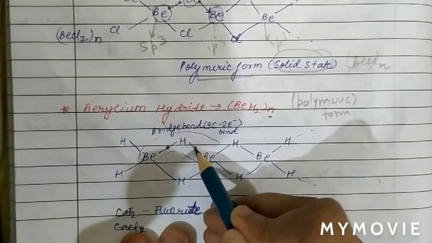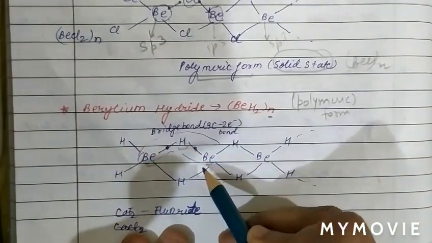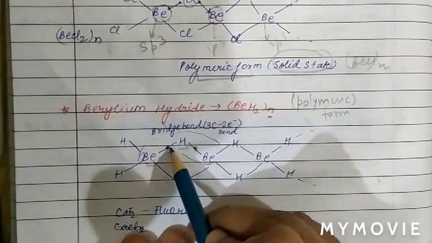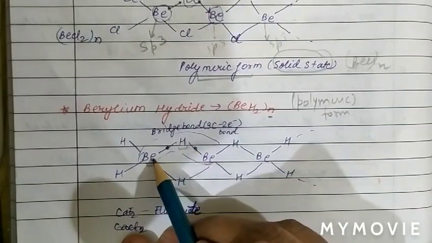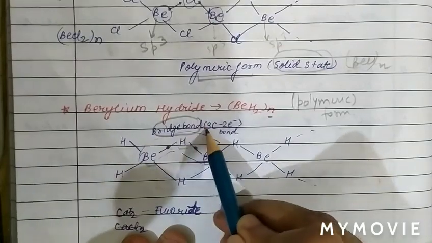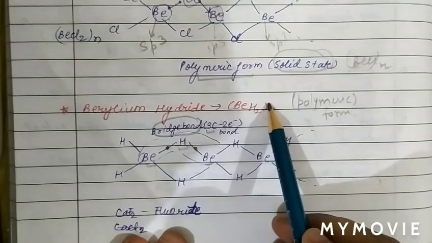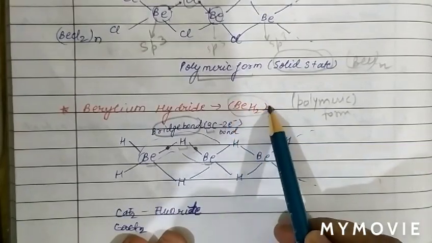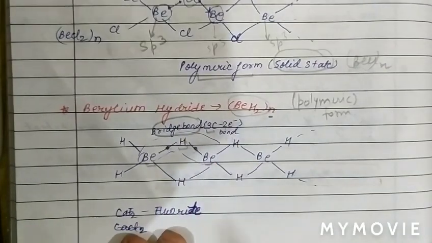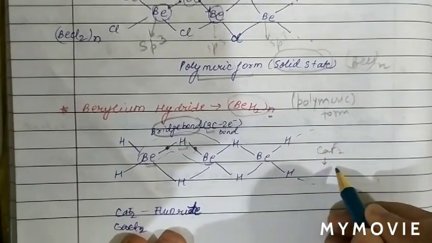Only 2 electrons are involved in the bonding. And how many centers are there? 1 beryllium center, 1 hydrogen and again 1 beryllium. So basically 3 centers and 2 electrons are involved in the bonding. This bond we call a bridge bond, a 3 center 2 electron bond. So in the polymeric form of beryllium hydride, the bridge bond is a 3 center 2 electron bond.